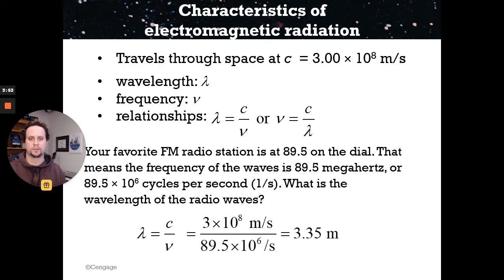Radio waves, the wavelength, so from peak to the next peak, and when you do this calculation, you get 3.35 meters. I can't stretch that far. To give you a sense of what that is, that's almost 10 feet. So that's pretty big. This is why radio stations have huge towers. Radio stations have very large towers, not just to get up above stuff. That's one reason. But the bigger reason is they have to be pretty wide, because to produce waves like this, they have to be pretty big. To produce a wave, you've got to have something that's going to push the medium to that level.